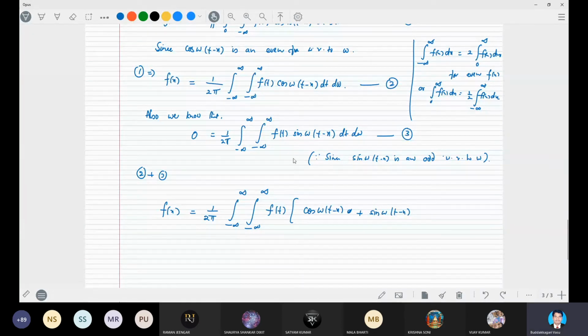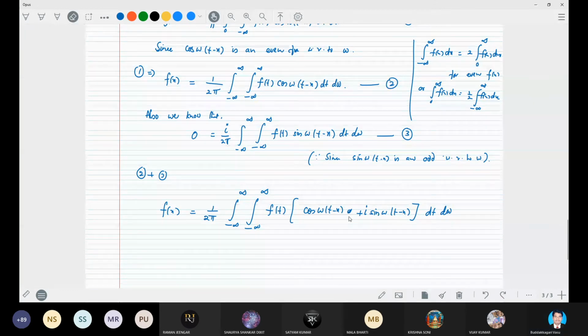Sorry, here I would like to add I also, not 1. Here putting I. Okay, it is not a problem now. The coefficient, whatever it may be, remember. This is coefficient I times sin omega into (t minus x) dt d omega, right?